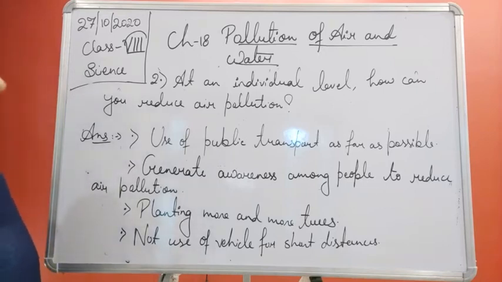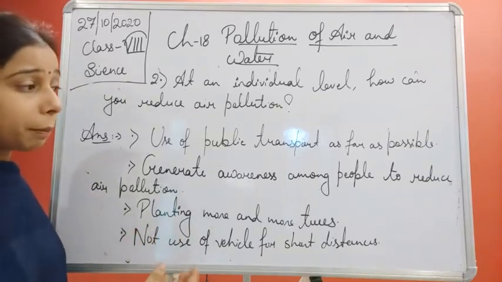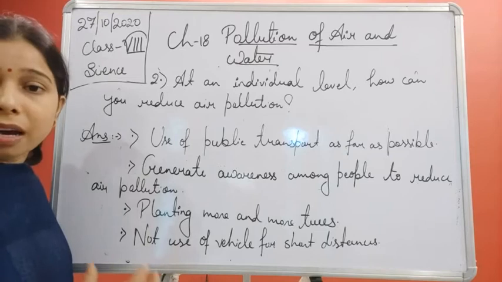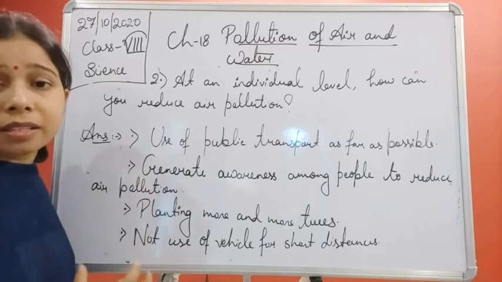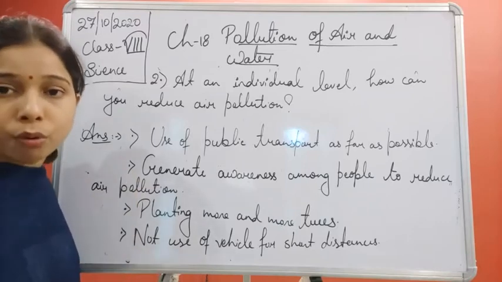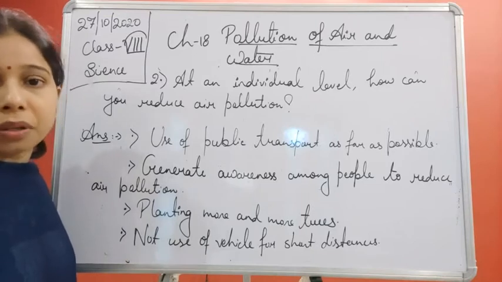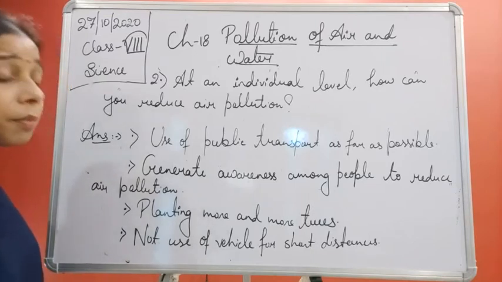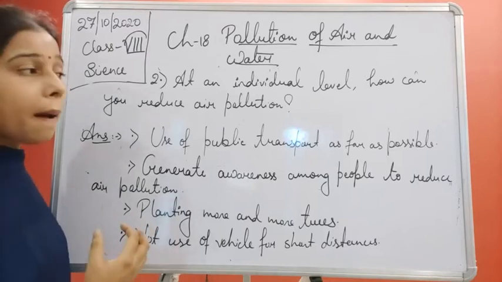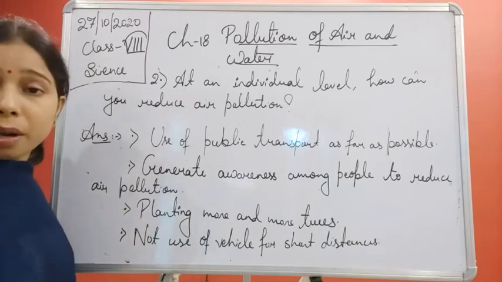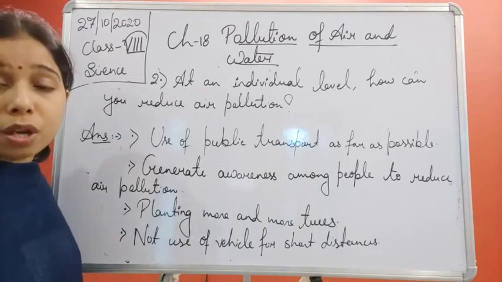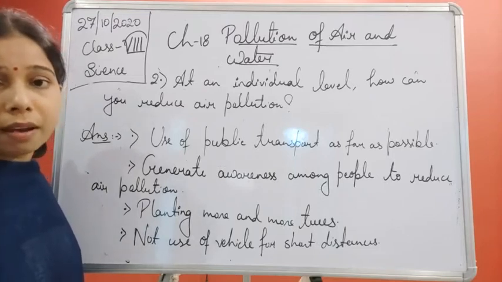The next one we discussed is to generate awareness among people to reduce air pollution. We make people aware of how harmful it will be for us if the air continuously gets polluted, and that the release of such harmful gases is going to affect only us, all the living organisms on the earth. Planting more and more trees: we make people aware, and as individuals we also believe in planting more trees, because trees help in purifying the air and reducing air pollution. So afforestation is also a solution to air pollution.